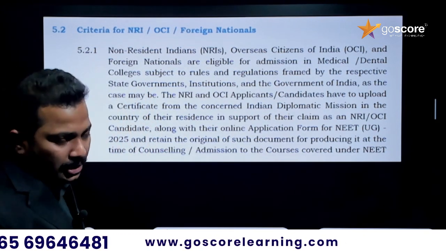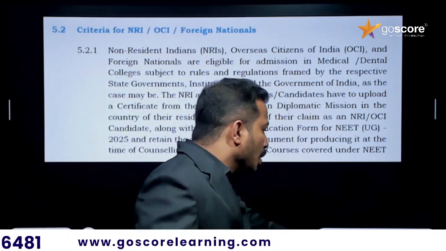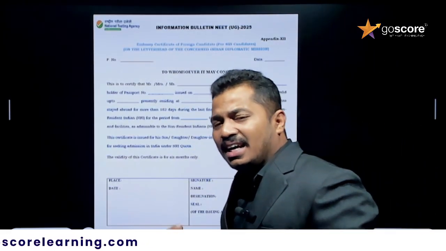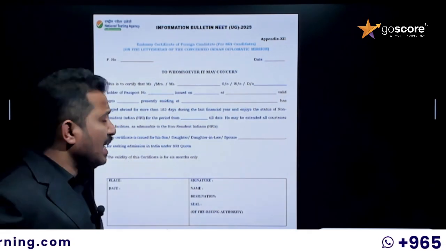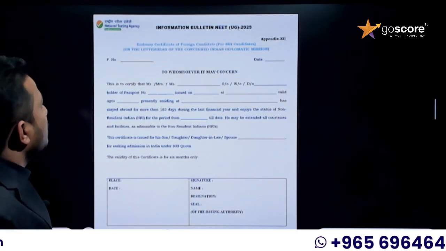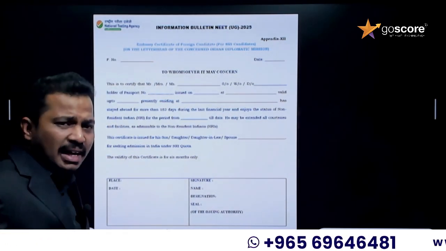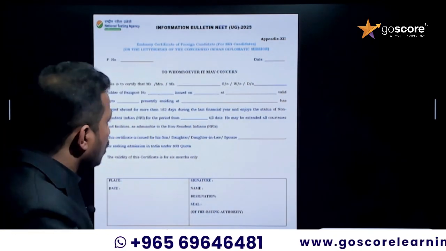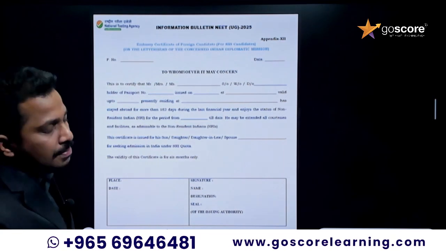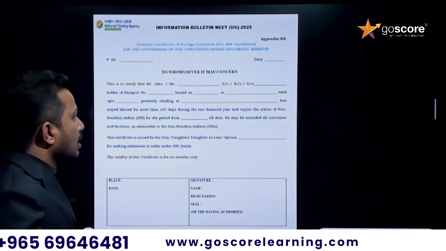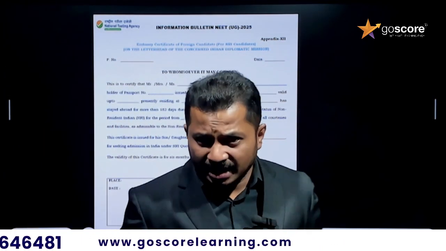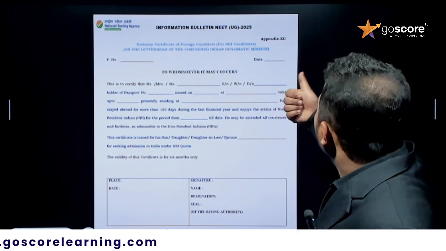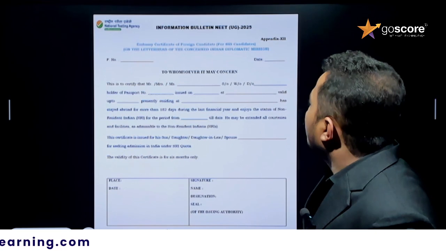So for nationality they have to select NRI, and for the same you have to submit a certificate. You have to upload a document regarding the NRI status, which you can get from the embassy or any diplomatic office in that particular country. The template of the certificate that you need to upload is given in Appendix 12 of the information bulletin.